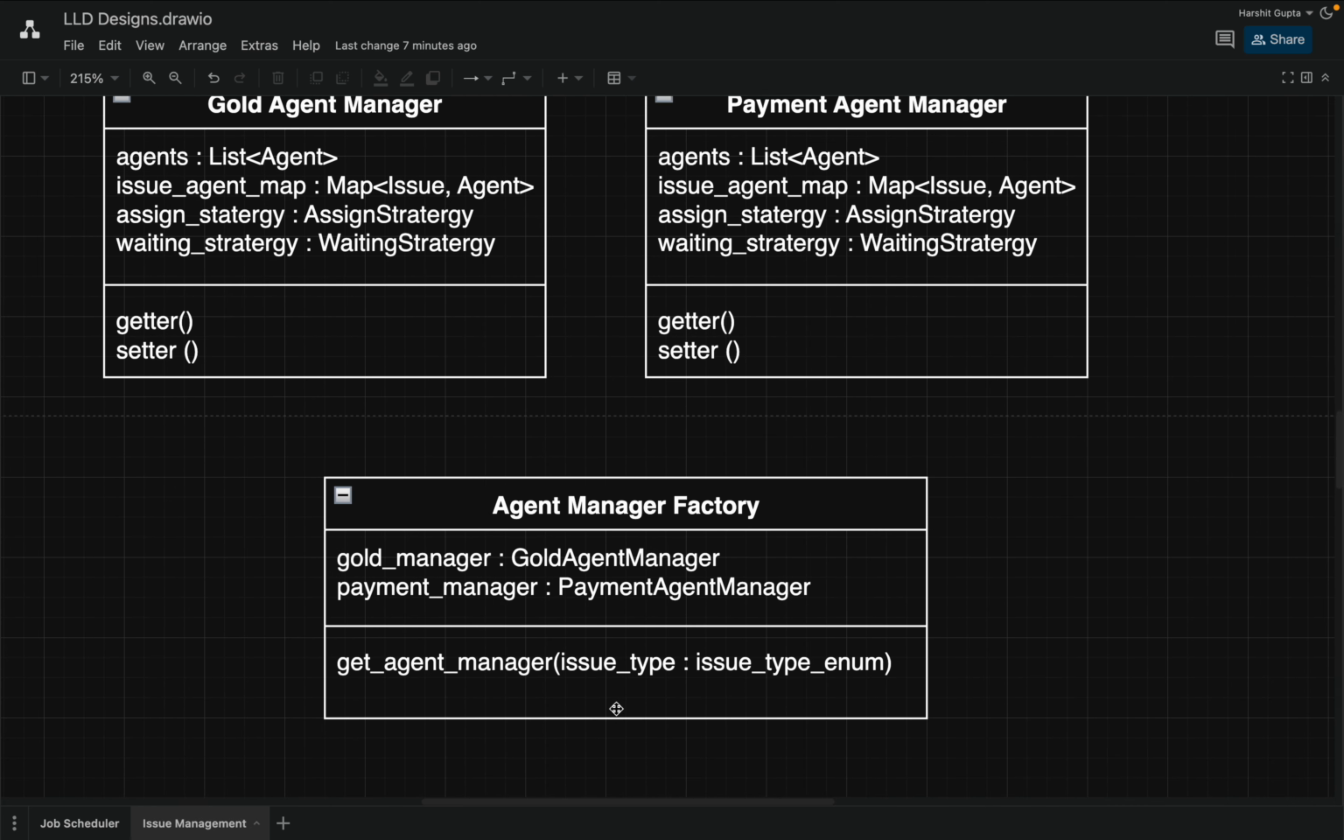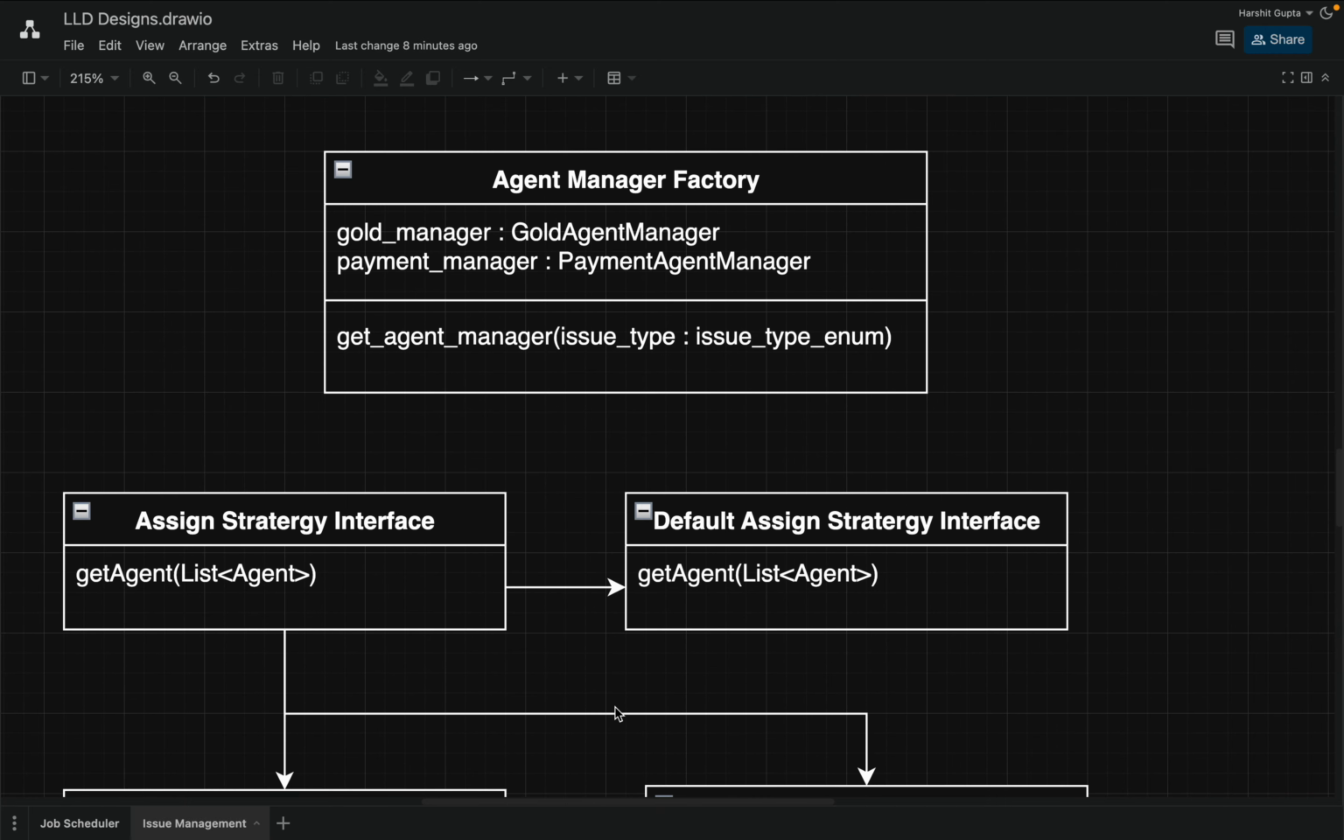Now I've created a factory which will have both our managers, and if we want to get some agent manager, we can get it based on the issue type. As soon as we find the issue type, this factory will return which agent manager I have to call. Don't worry, I will show you the code working flow of this complete design also and upload that in my GitHub repo and share the link in the description.